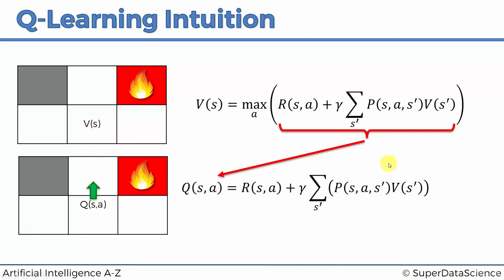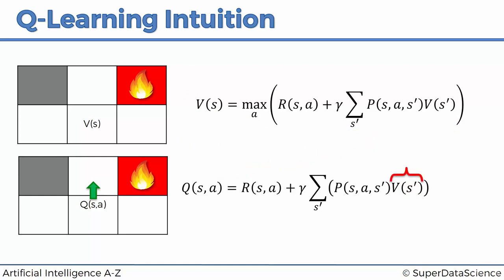And now we're going to make it even more interesting. We're going to get rid of the V entirely, because you can see here V is a recursive function of V. So we've got V, and then V, and then V, and so on. So you can express this V through all of the following V's, the most optimal V's that will come up. Here, we're expressing Q as a recursive function of V, or as a function of the next V. And then we'd have to plug in this V, and then we'd get back to the V. So what we're going to do is take this V and replace it with Q, right? So let's have a look at that.